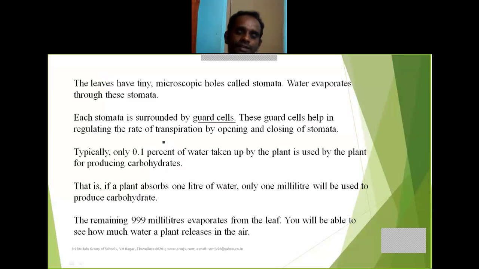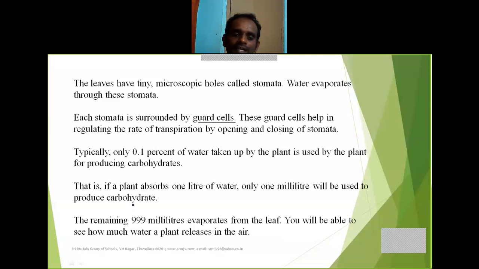The rest of the water is transferred through the leaves. Again, typically only 1% of water is taken up for photosynthesis. If a plant absorbs 1 liter of water, just 1 milliliter will be used to produce carbohydrate. The remaining 999 milliliters evaporates from the leaf. You will be able to see how much water a plant releases into the air.